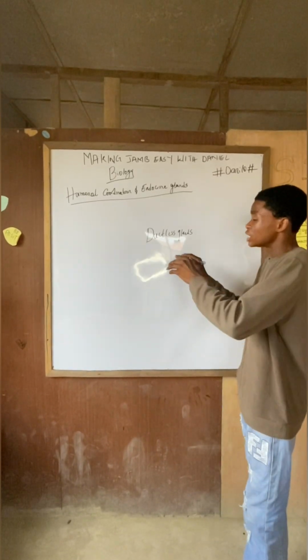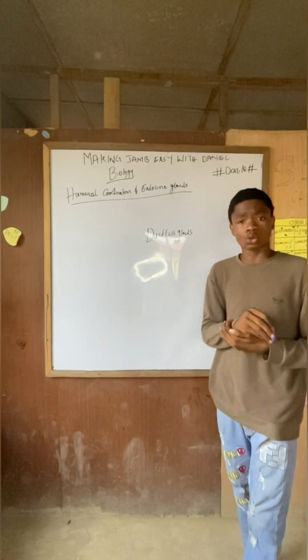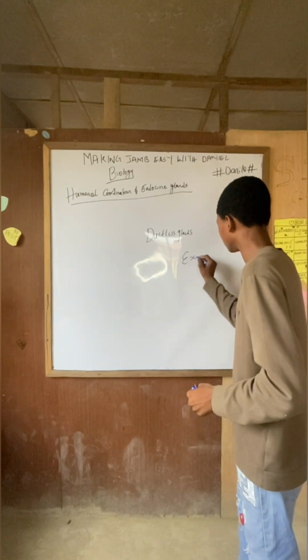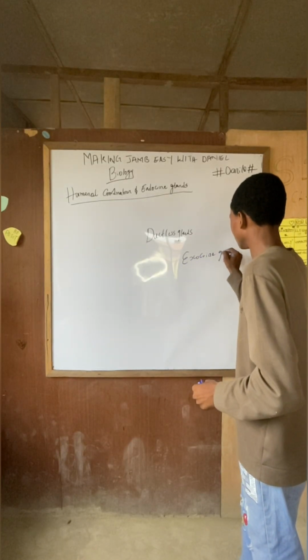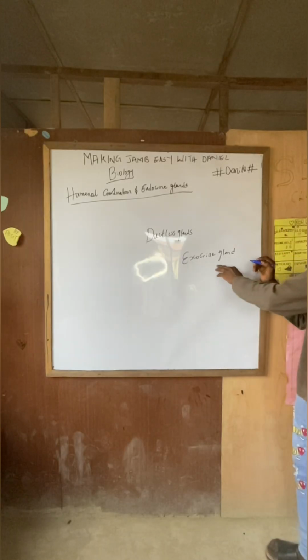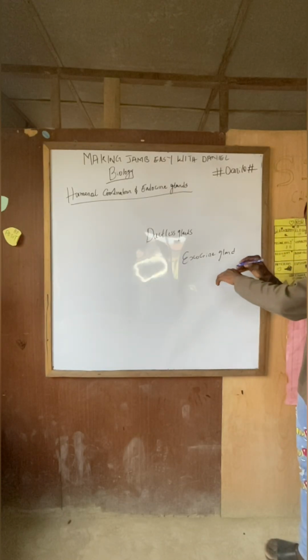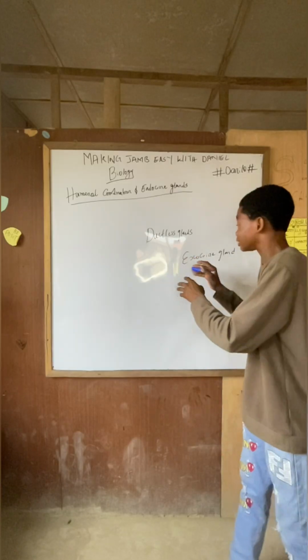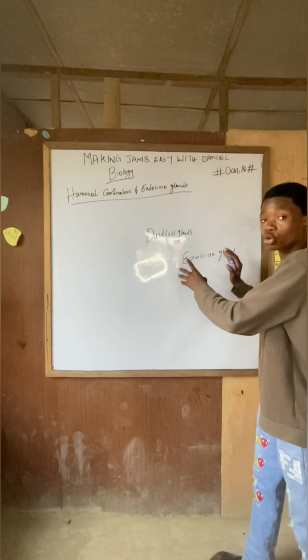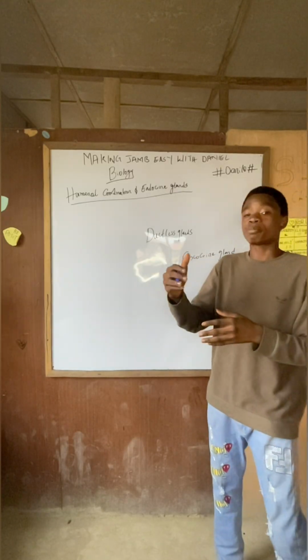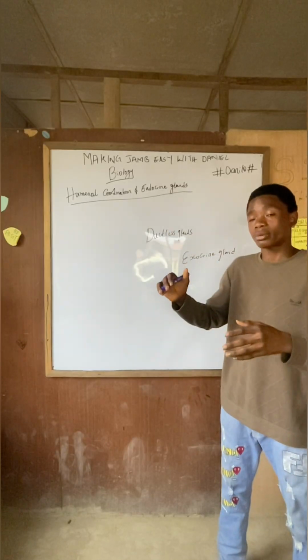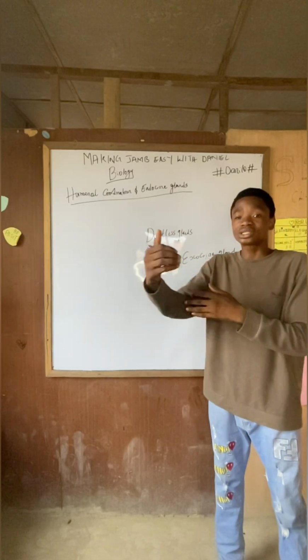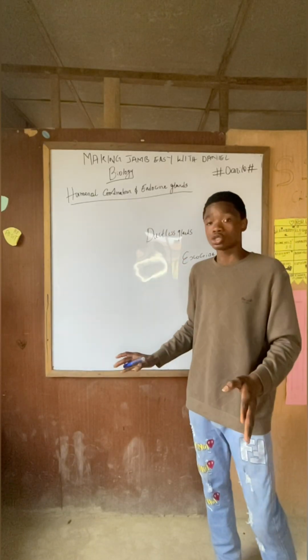What do I mean? For instance, we have another gland which we call the exocrine gland. This is also a gland that deals with the secretion of viscous substances, but it does not produce hormones. This gland, which we call the duct gland, requires a passage, but endocrine glands do not require a passage. That's why we call them ductless glands. They secrete their substances directly into the bloodstream.